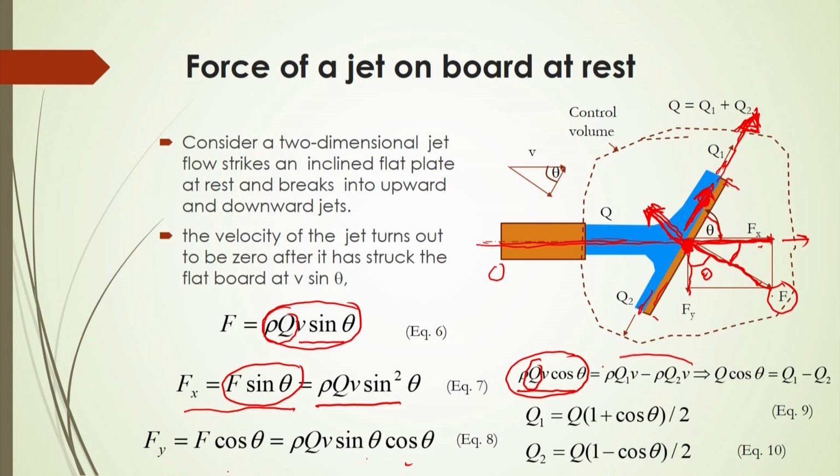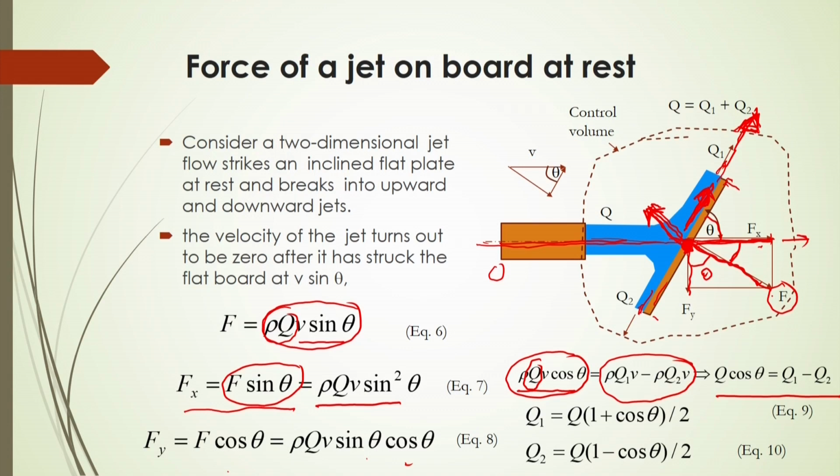So, this will be the change of momentum when it is divided into two parts, because the energy will be the same for this one and this one. Okay. So, this will be subtracted, and then ultimately from this balance you can say that q into cos theta will be equal to q 1 minus q 2.